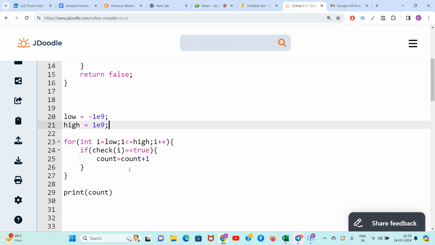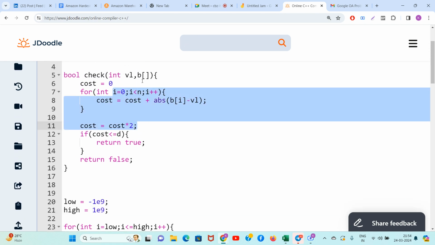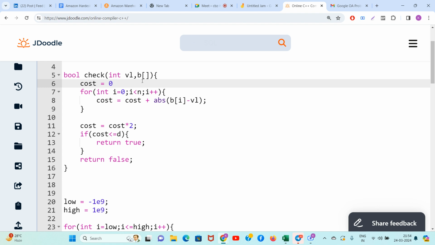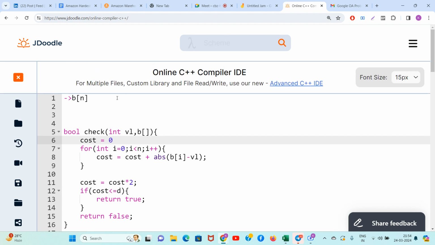So guys, the time complexity is 2 into 10 raised to 9 into n. So freaking big. It's not good at all, but at least it explains things to you guys. N is the size of the array, and let's say I took the D input also.